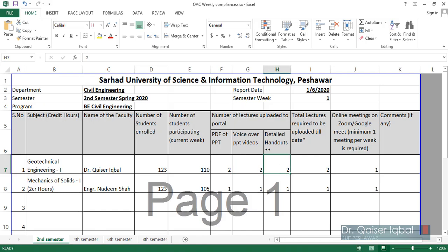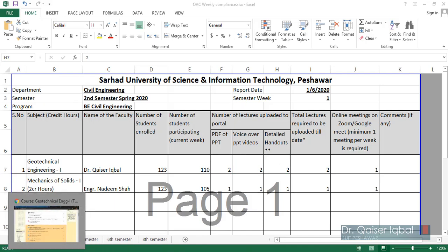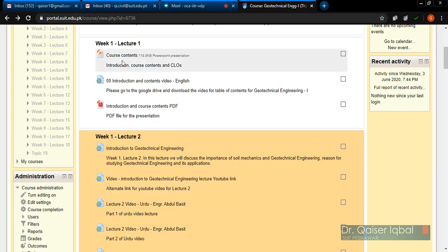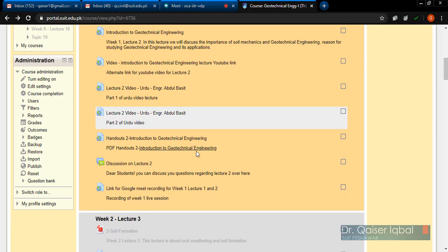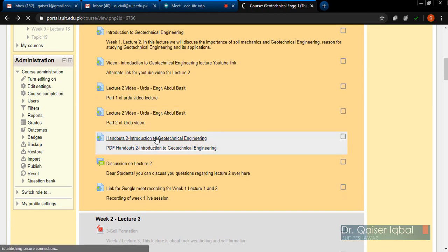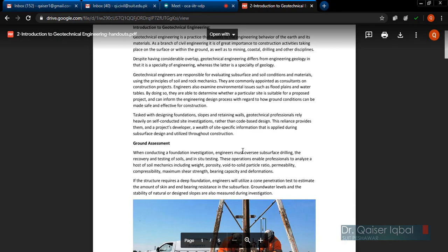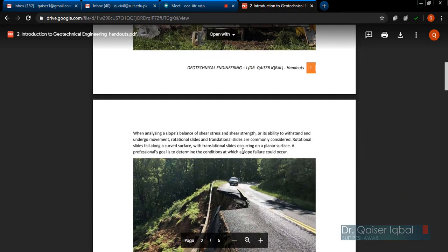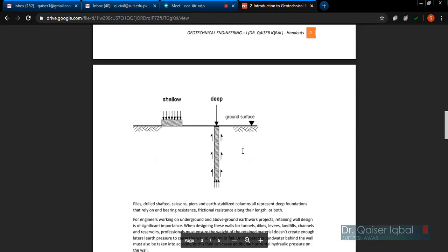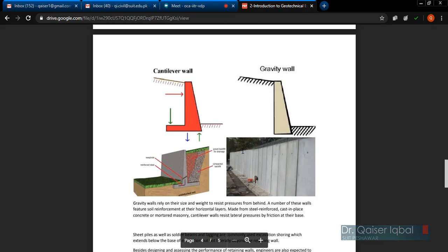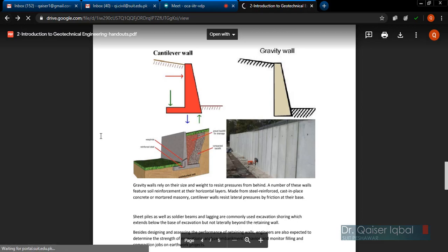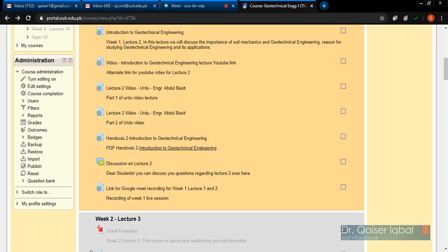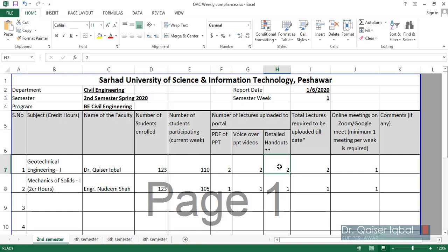Then detailed handouts. For every lecture you will be giving detailed handouts. For example, lecture 1 is the course content introduction, so there are obviously no handouts for that. But for lecture number 2, you can see the detailed handout is a PDF document with a detailed explanation of the lecture, because the detailed explanation is not in written form in your PowerPoint presentation, and students will need this for later study. That is why you should provide the handouts as well, and for 2 lectures there will be 2 handouts, so your coordinator can enter 2 over here.